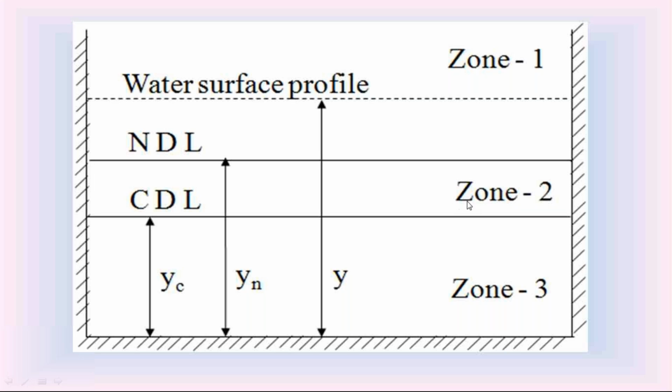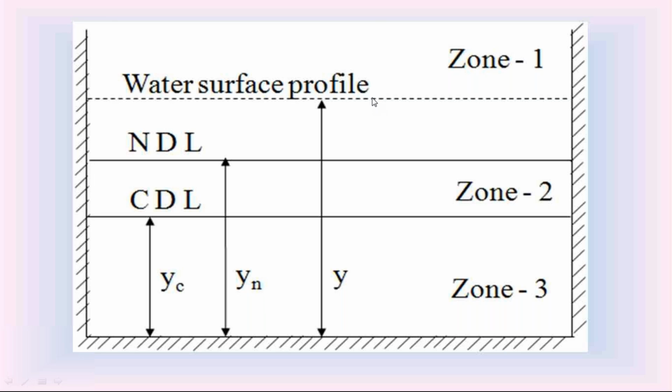What is this zone 2? Zone 2 is the portion of the open channel in between the normal depth yn and the critical depth yc. So check this portion of the open channel. This portion is in between the normal depth yn and critical depth yc, whereas zone 1 is above. Zone 1 is the portion of the open channel above the normal depth yn and critical depth yc. Zone 2 is the portion in between normal depth yn and critical depth yc.